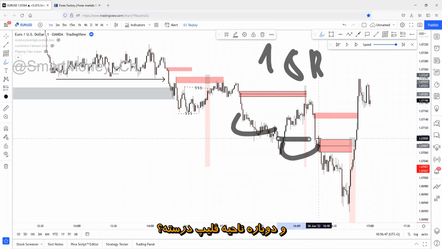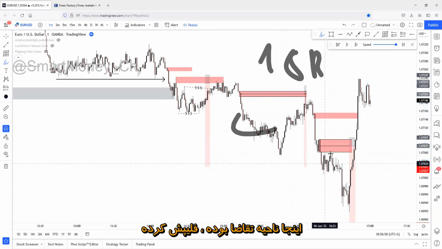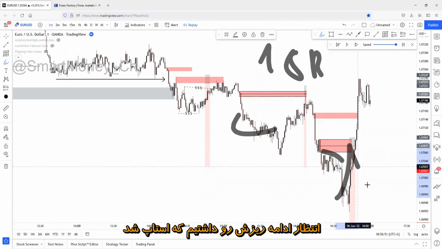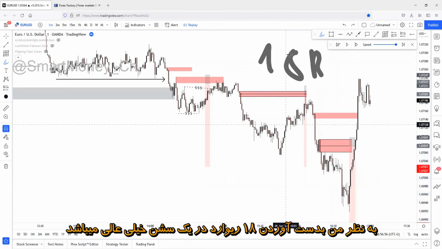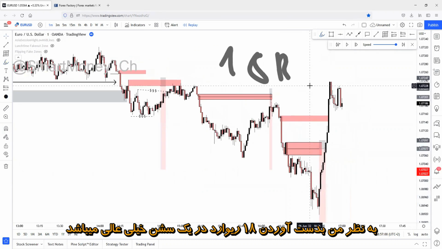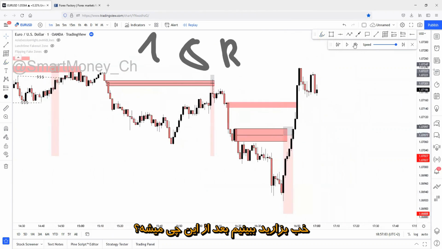Once again, flip zone, right? There was once again a demand zone, flip of that zone, liquidity creation, possible continuation, stop loss. Perfect. It was a perfect session. I would say that booking an 18 risk-reward ratio in a single session from 3 trades is perfect. So yeah, let's just see what happens after this.